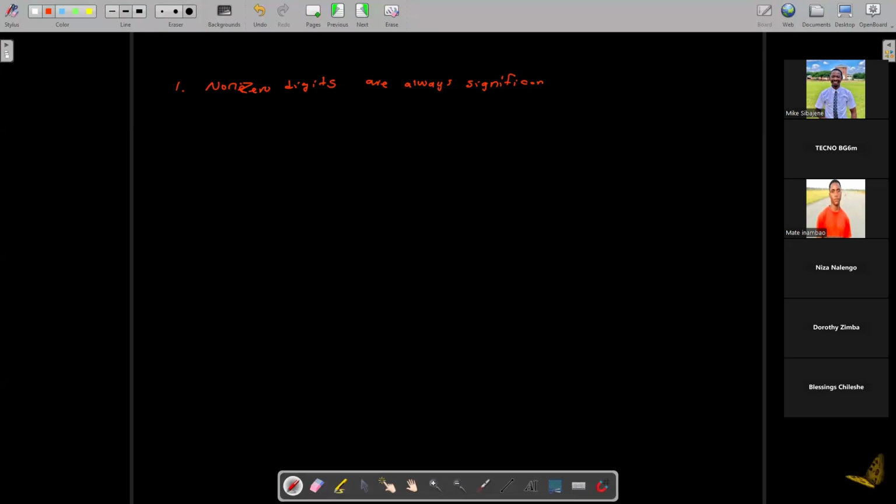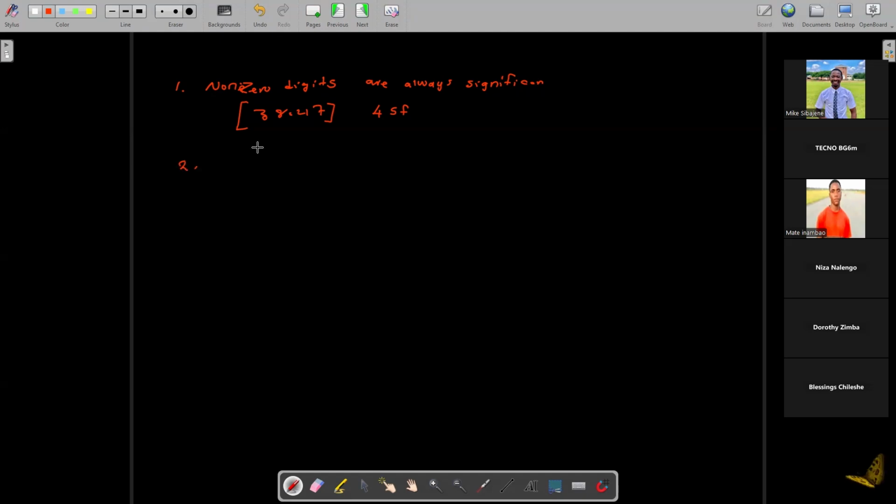Example, 38.47. We know that all these numbers are non-zero digits. Don't be confused by a point. A point is not a number. So this number has how many significant figures? It has four significant figures because all those numbers are non-zero digits, and non-zero digits are always significant. Due to time, we're just going to give one example.